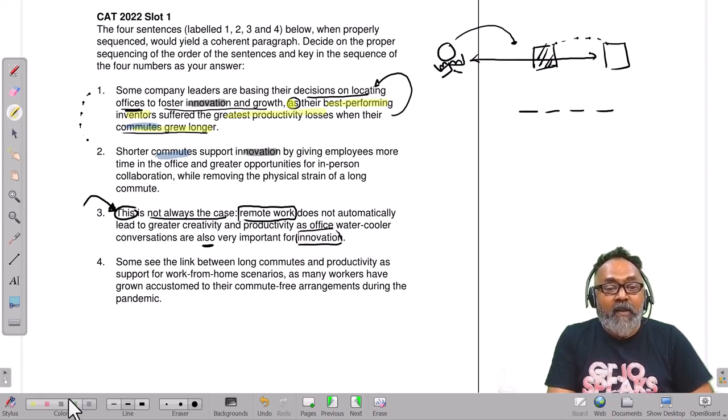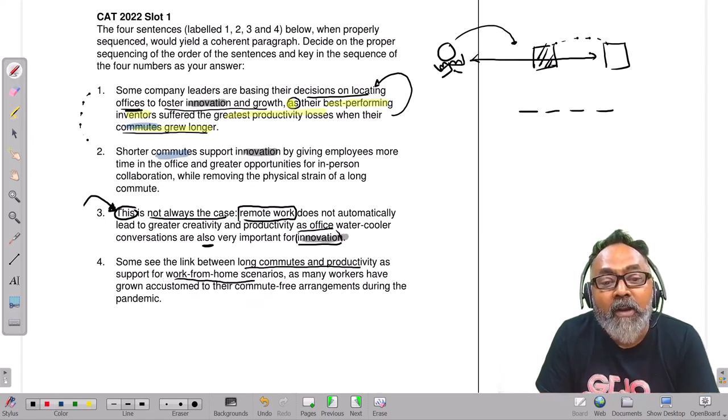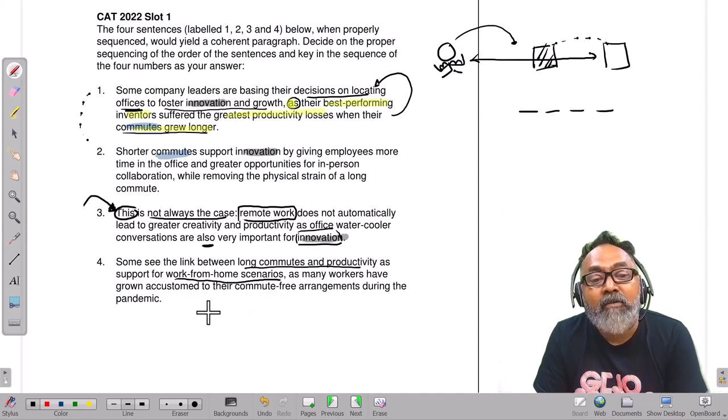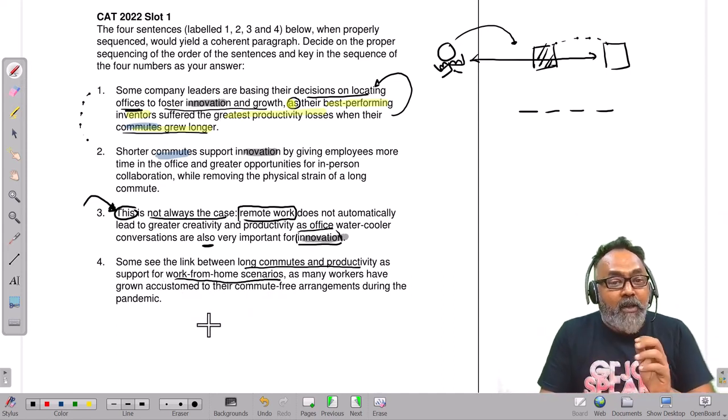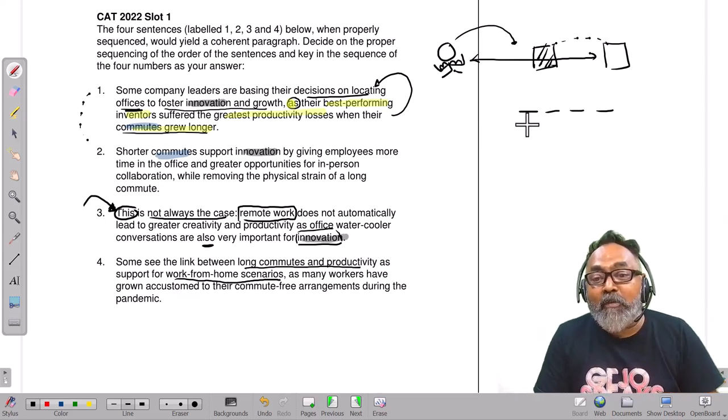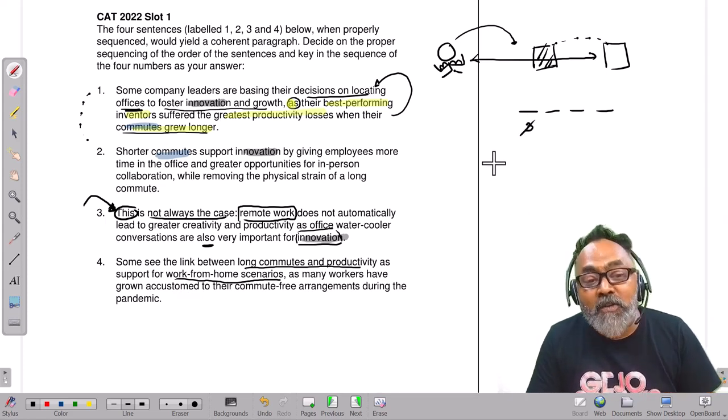We see that is another echo. Some see the link between long commutes and productivity as support for the work from office scenario, as many workers have grown accustomed to their commute-free arrangement during the pandemic. Okay, all right. The only thing that we know is 3 cannot be the start. Then we want to figure out which is the start.